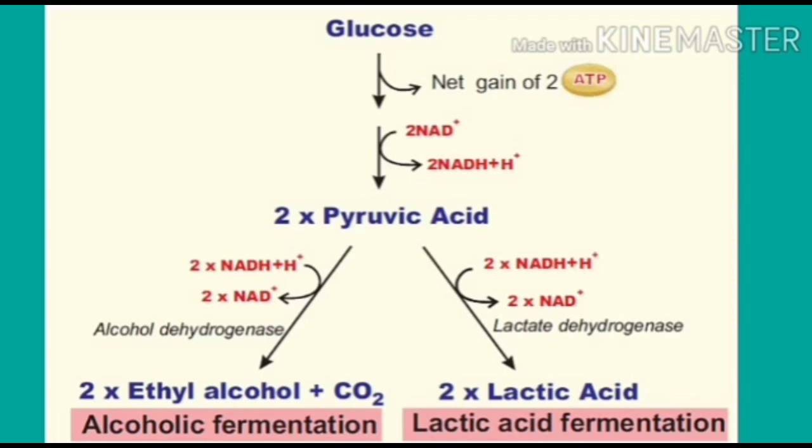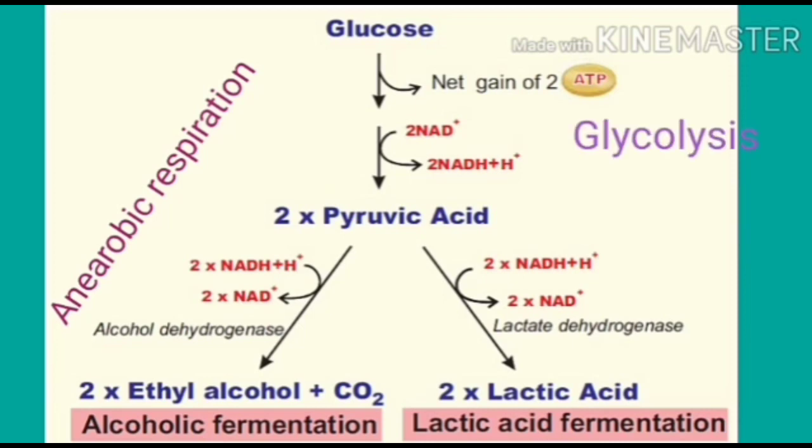Now let us try to understand the process of anaerobic respiration. Anaerobic respiration takes place in yeast, fungi, as well as bacteria like lactic acid bacteria. This anaerobic respiration consists of two stages: glycolysis as well as fermentation. Glycolysis takes place in the cytoplasm of a cell. Fermentation also takes place in the cytoplasm of a cell.